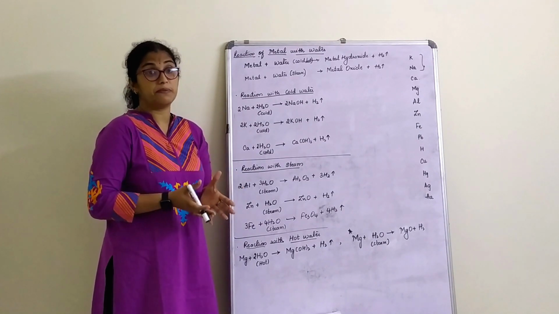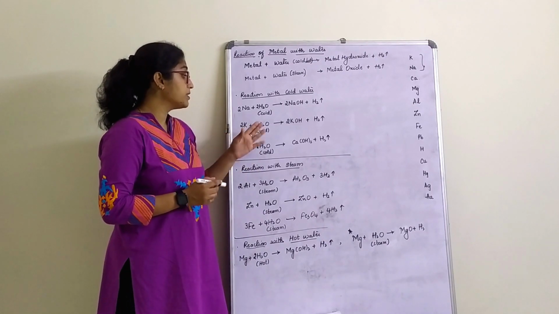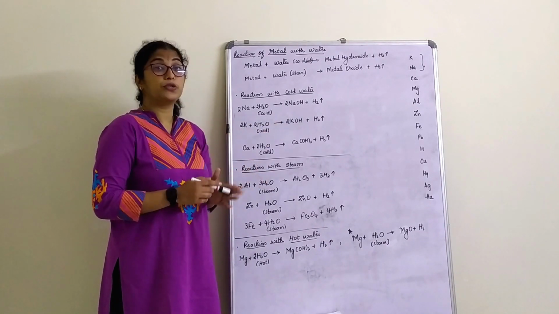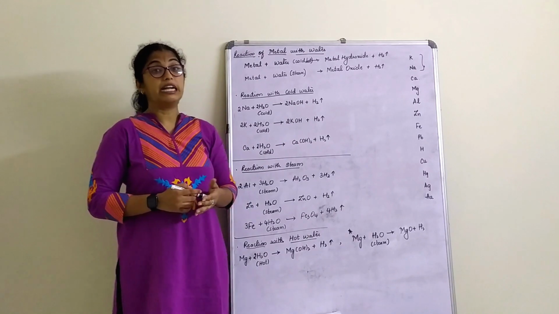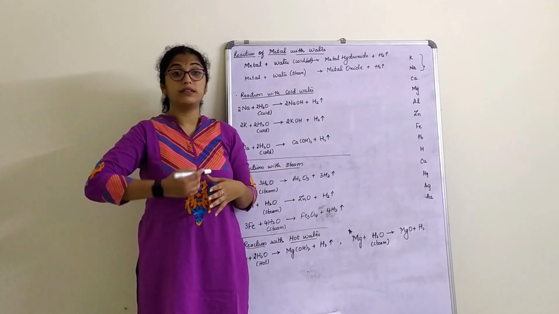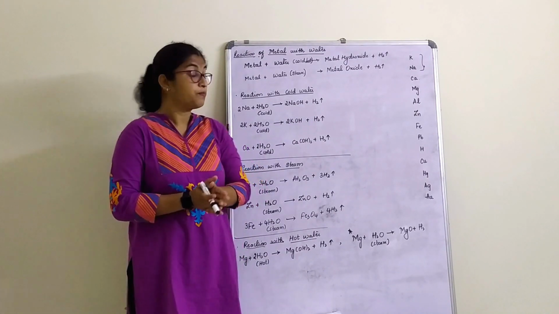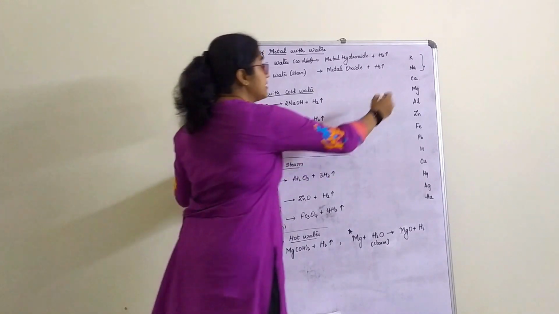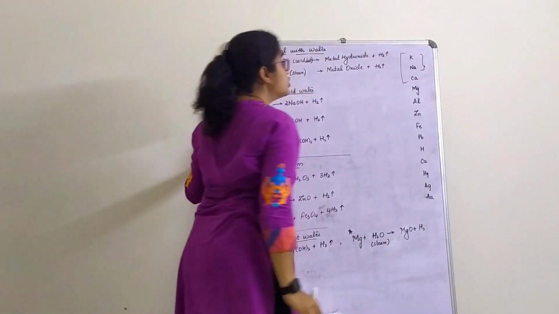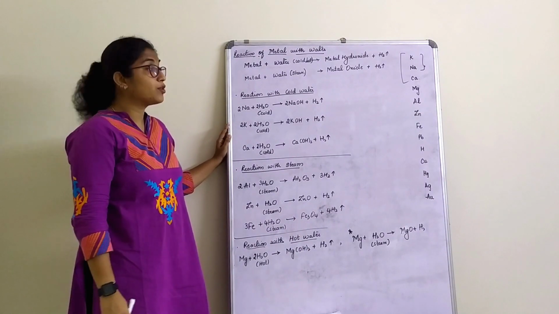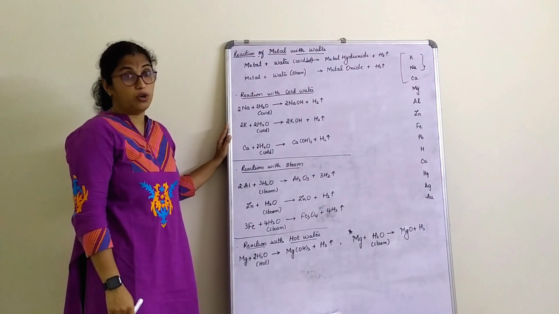It's an exothermic reaction. Potassium reacting with water gives you potassium hydroxide, and hydrogen gas is liberated along with an enormous amount of heat. Now, the first three elements I have here, sodium, potassium and calcium, all three will react with cold water.